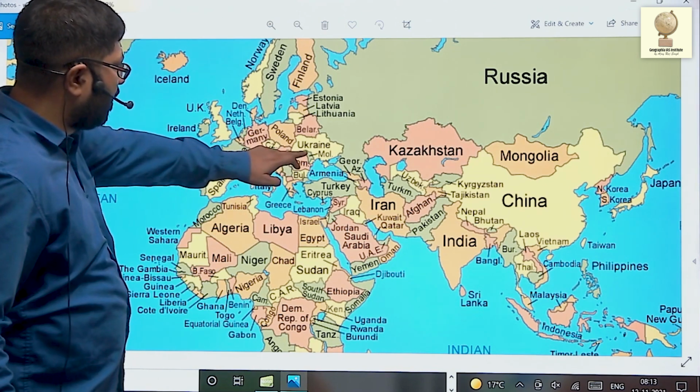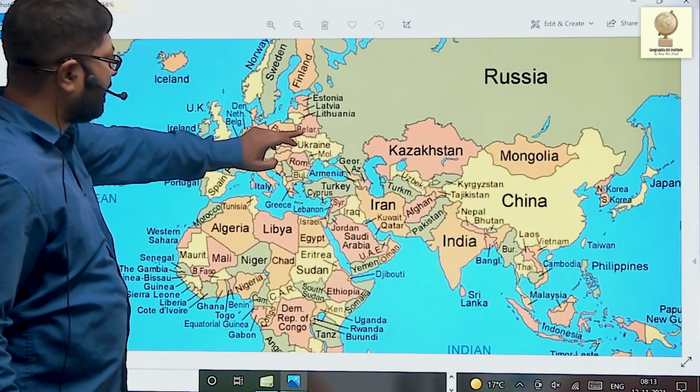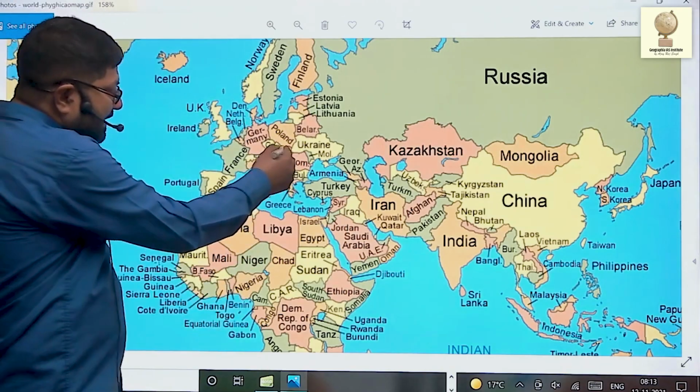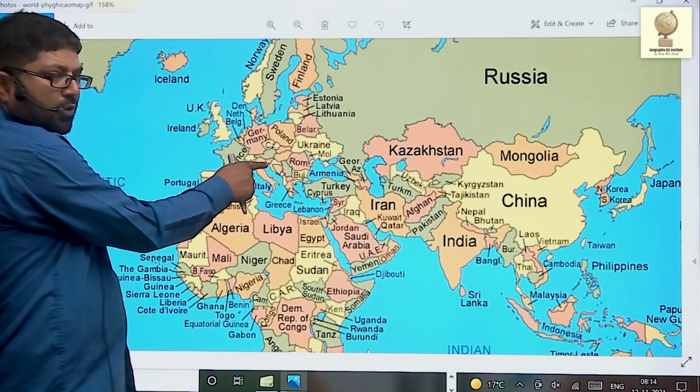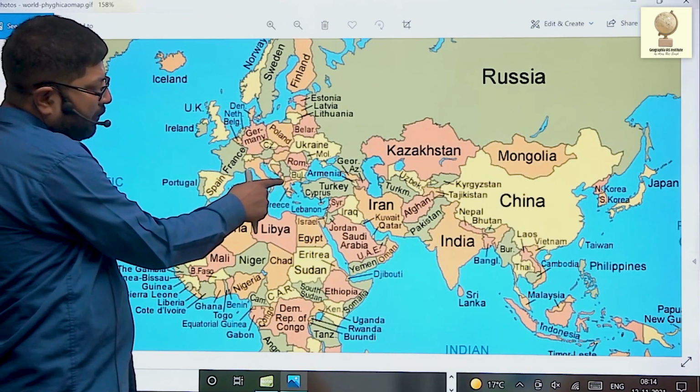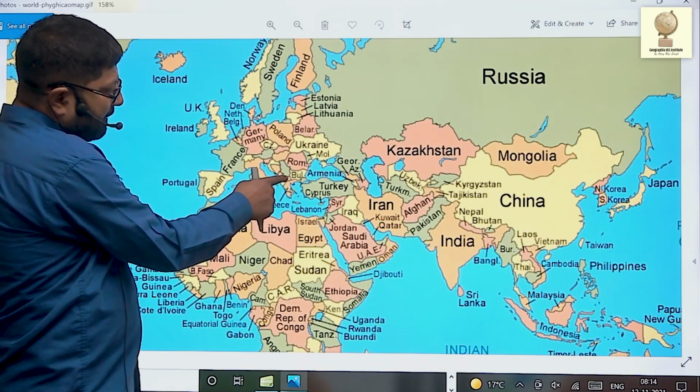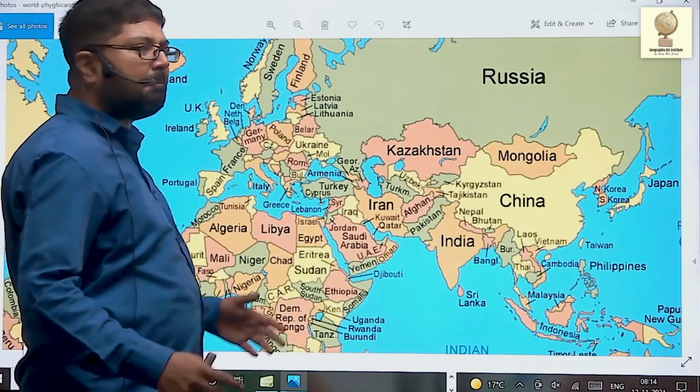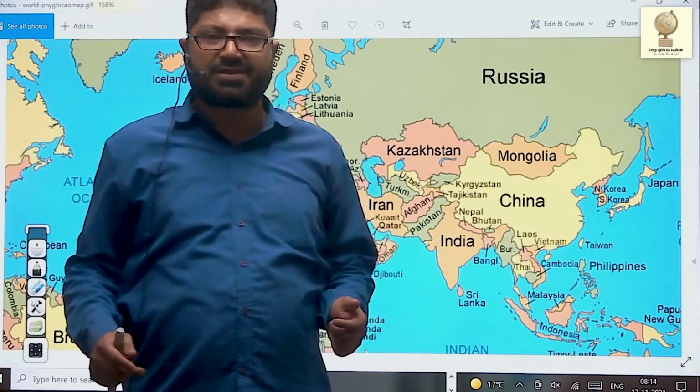Bulgaria, Romania, Ukraine, Moldova, Belarus. Slovenia, Croatia, Bosnia-Herzegovina, Montenegro, Greece, Macedonia, Serbia are known as Balkan nations.